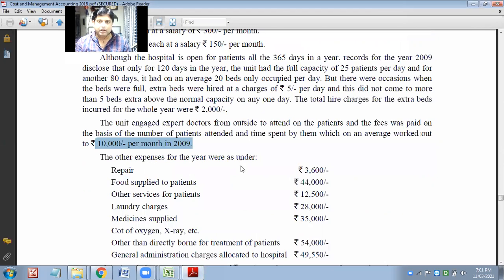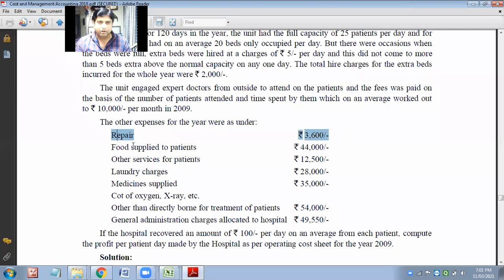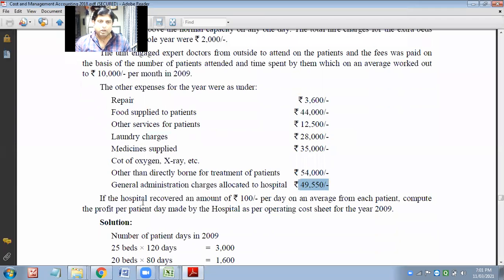The other expenses are as under: repair charges, which have to be borne by them, food and supply to the patients, other services to the patients, laundry charges, medicine supply to the patients, cost of oxygen and X-ray, other directly borne treatment of the patients, 54,000, general administration charges of the hospital 49,000. The hospital recovered an amount of 100 rupees per day on an average from each patient. Compute the profit per patient per day made by the hospital as per operating cost sheet. So now here the question is a bit different.